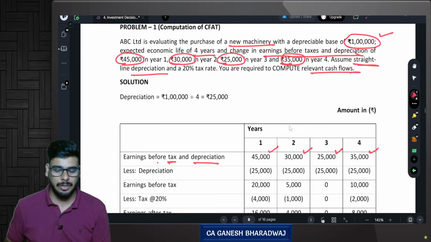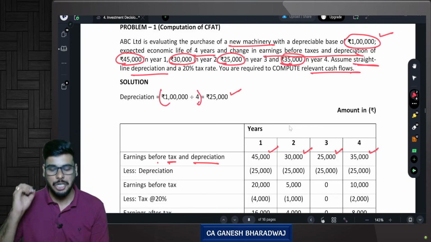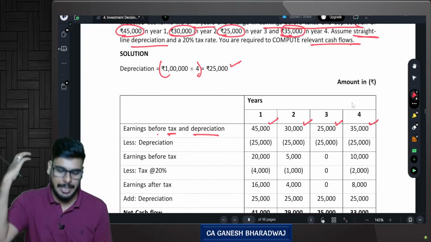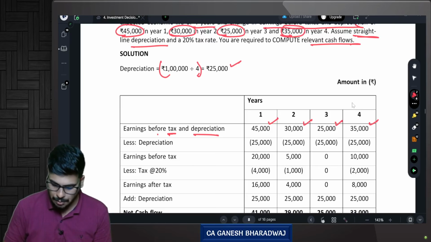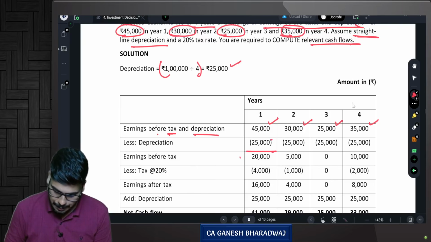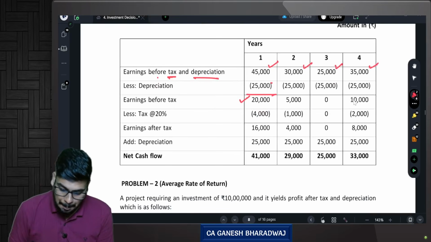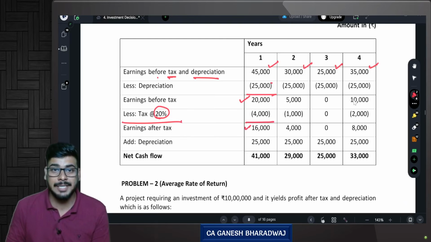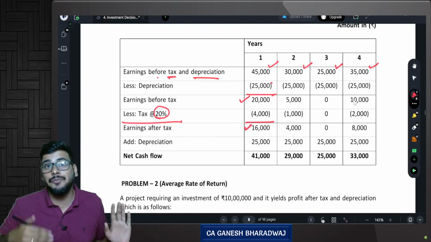Straight line SLM method of depreciation, which means 1 lakh divided by 4. Every year the depreciation is 25,000 rupees. So what we need to do is earnings before tax and depreciation less depreciation. In the first year it will be 45,000 minus 25,000. It gives you earnings before tax of 20,000, correct? Minus tax at the rate of 20% gives you 4,000 rupees of tax. So earnings after tax is 16,000. Now wait. This 16,000 is not the cash flows after tax.